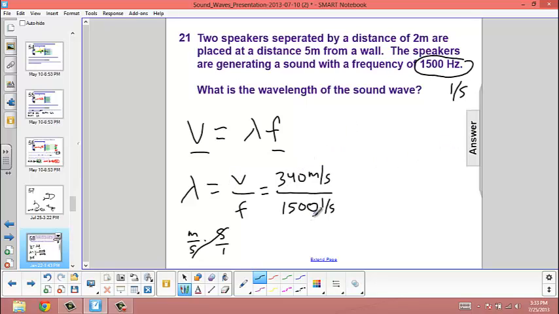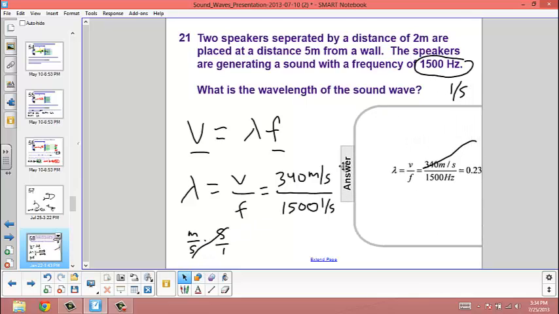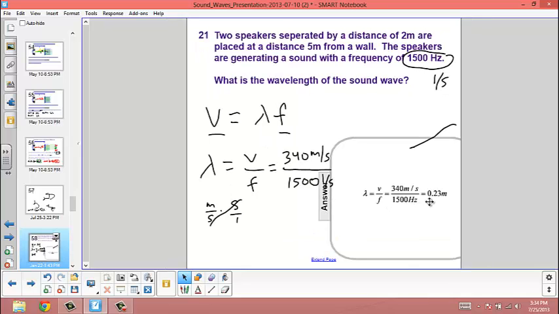And 340 divided by 1,500 is going to be a fraction of a meter. When we finally compute that, that wavelength is 0.23 meters.